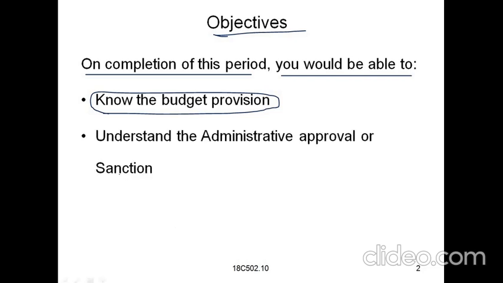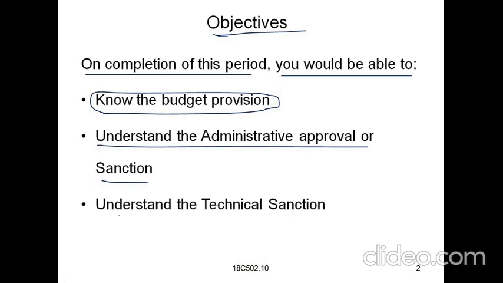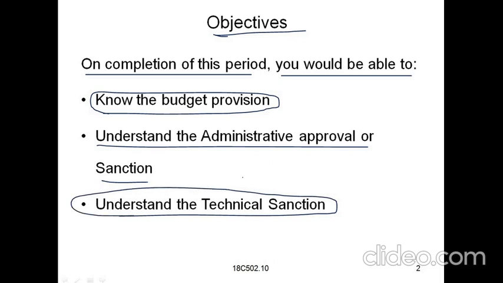And next, you understand administrative approval or sanction. The technical sanction word is missing here. We are going to understand what administrative approval is, and we will understand technical sanction also. So the word has come here.